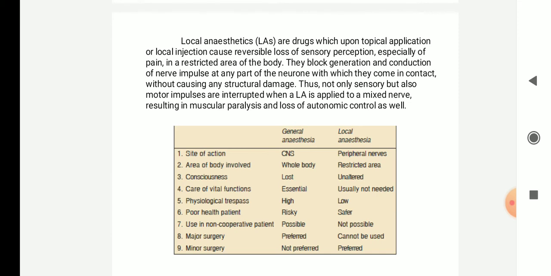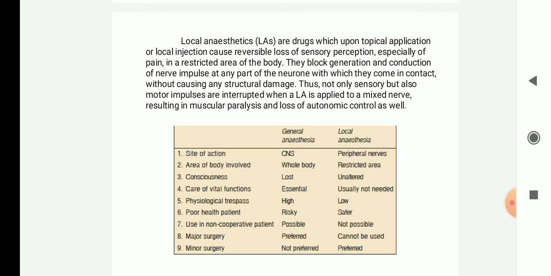So this table gives information about the differences between general anesthetics and local anesthetics. General anesthetics produce overall depression of your system, which will cause loss of consciousness, but local anesthetics produce anesthesia in that particular area only. Site of action: general anesthetics act on your CNS, and local anesthetics act on the peripheral nerves, that is, nerves present on the outside.